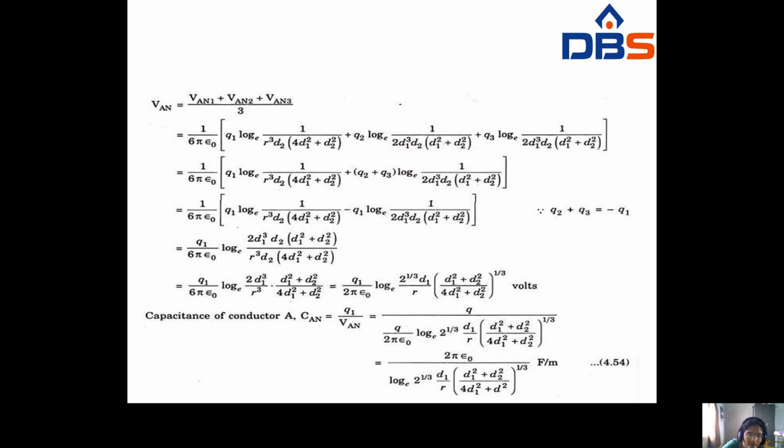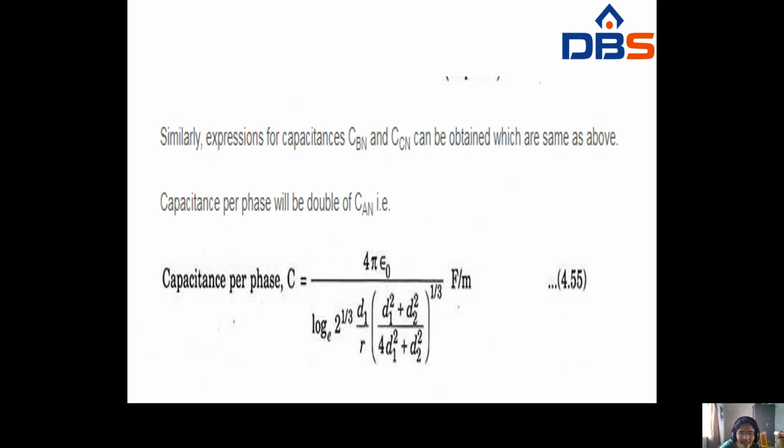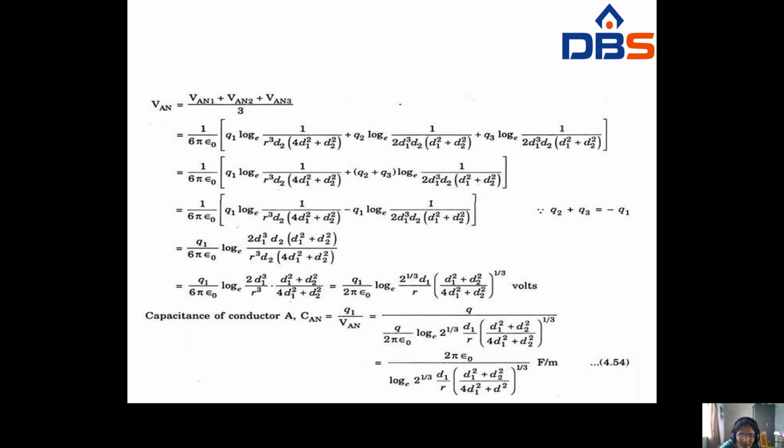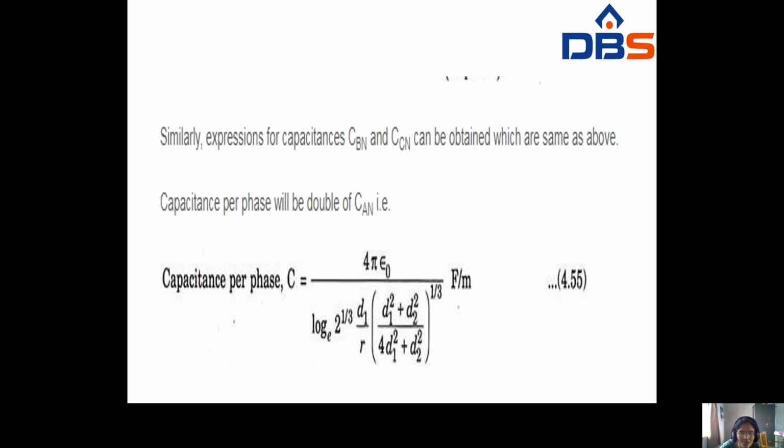So you have to write A by B. At that time you have to simplify this. Finally you get Q1 by epsilon naught log e 2 to the power of 1 by 3, d1 by r, d1 plus d2 whole to the power of 1 by 3. Okay, so whenever you want the capacitance of conductor A, the capacitance CAN will be given by Q by VAN. So Q1 will be cancelled. Finally you can get 2 pi epsilon naught by log e, same formula, Farad per meter. Similarly, the expressions of capacitance CBN and CCN are obtained the same as above. The capacitance of the conductor will be double, so this formula will be multiplied by 2. At that time it will become 4 pi epsilon naught.